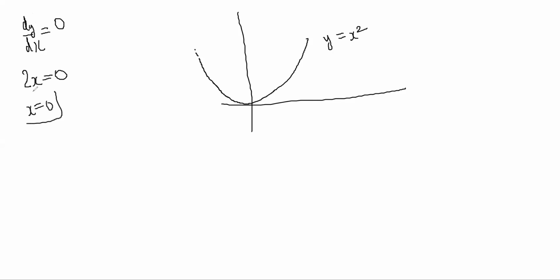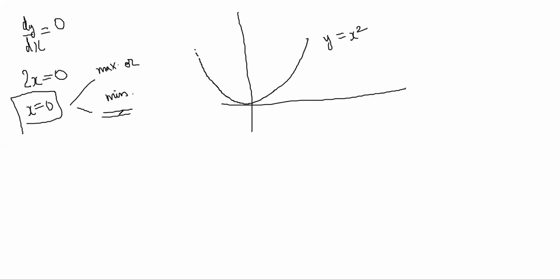The graph is like this. Our idea is that dy by dx should be 0 for maxima or minima to happen. What is dy by dx for this? It is equal to 2x. So 2x is equal to 0 should happen, so x is equal to 0 is a candidate point at which maxima or minima could happen.